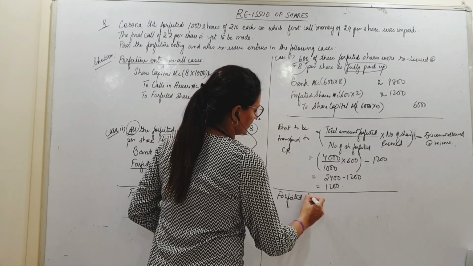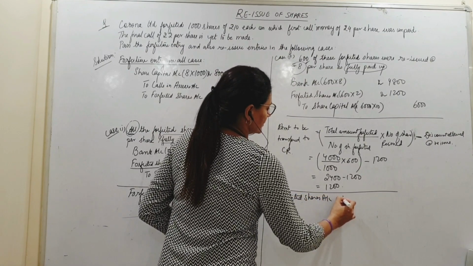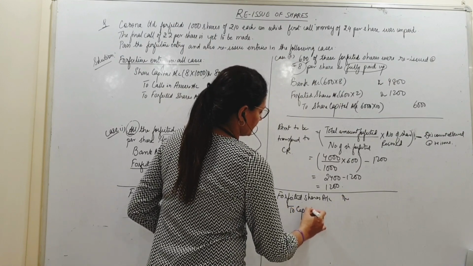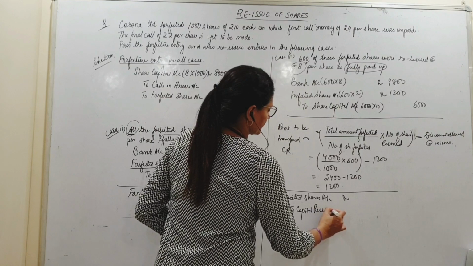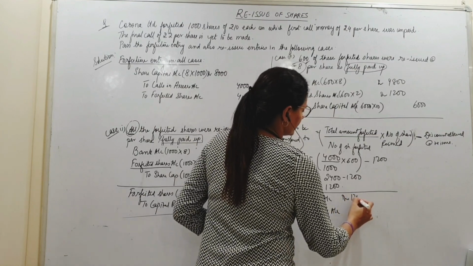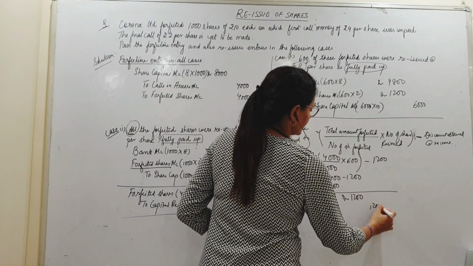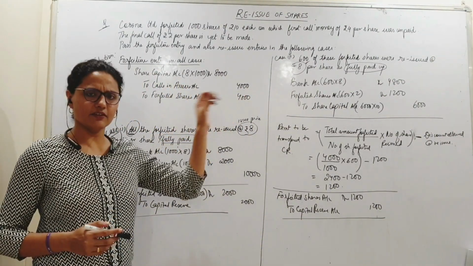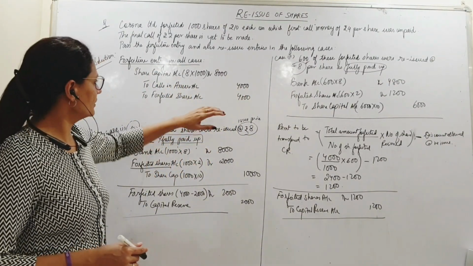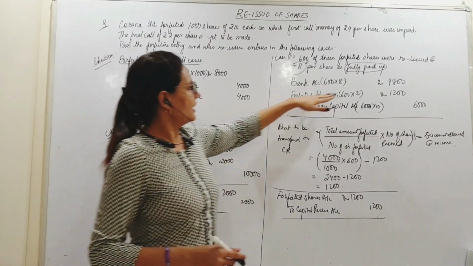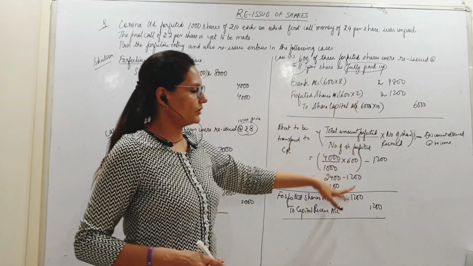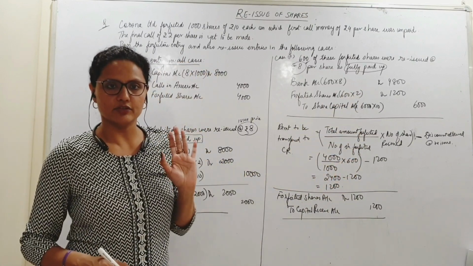Forfeited shares account debit to capital reserve. 1,200 we have already calculated that. ठीक है? ये जो बाकी का 1600 बचा है ना forfeited shares में, देखो 4000 इधर है, I debited 1200 here, I debited 1200 here, right? 2400 gone, 1600 is still left to the credit.